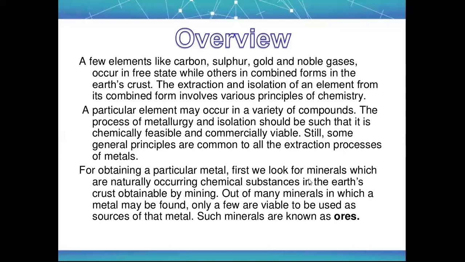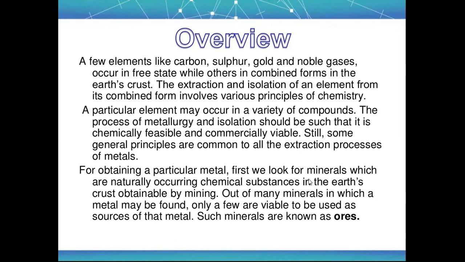Okay. So for obtaining a particular metal, first we look for minerals, which are naturally occurring chemical substances in the earth's crust, obtainable by mining. So the first method is mining. We extract minerals from the mines, and this process is known as mining. Mining is like digging something out from the deep core of the mountains or deep from the earth's crust.